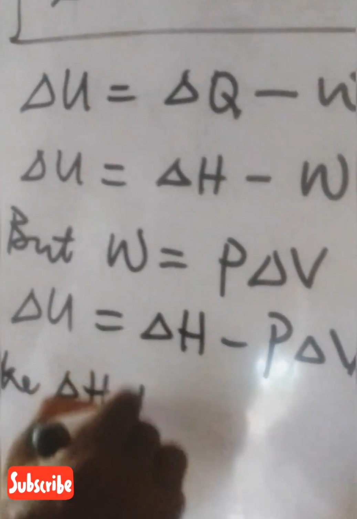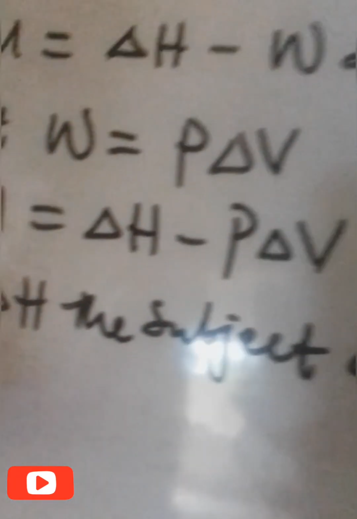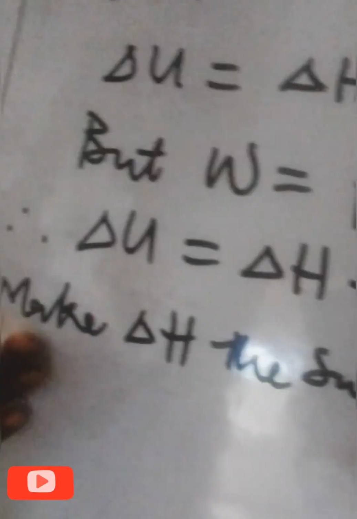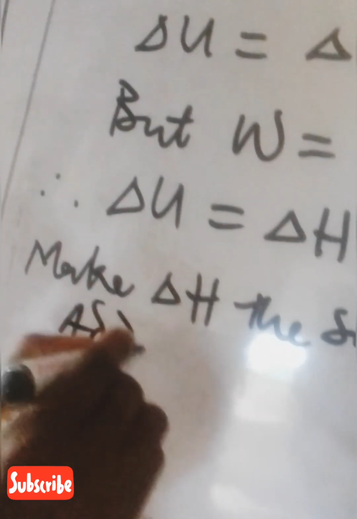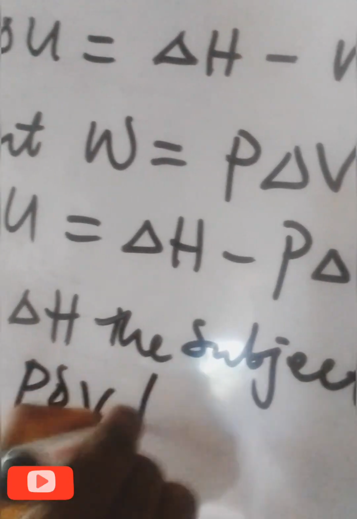Making change in enthalpy the subject of equation 2. Let's call this equation 2. We write change in internal energy equals change in enthalpy minus P dV. We add P dV to both sides of the equation.